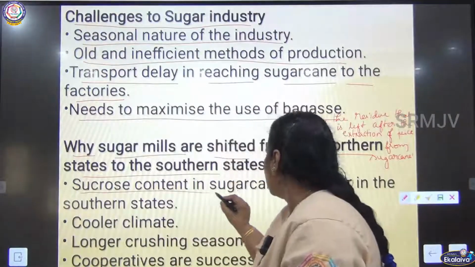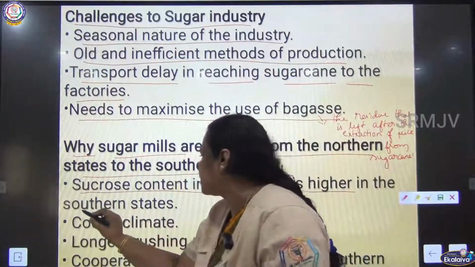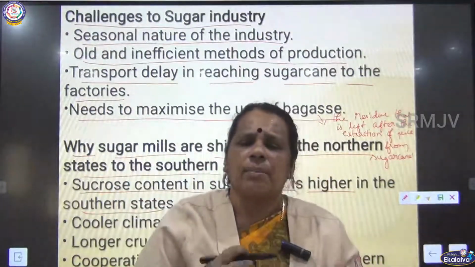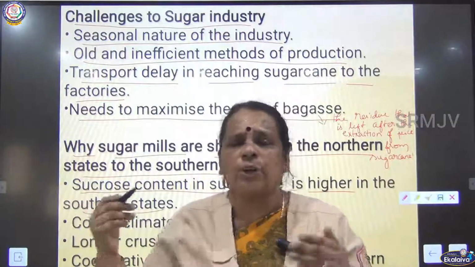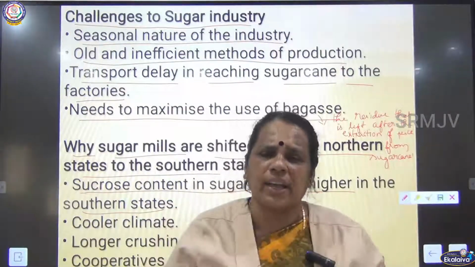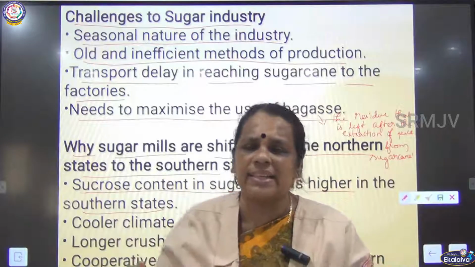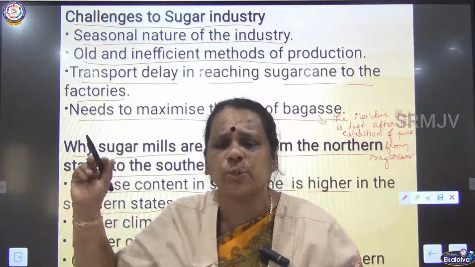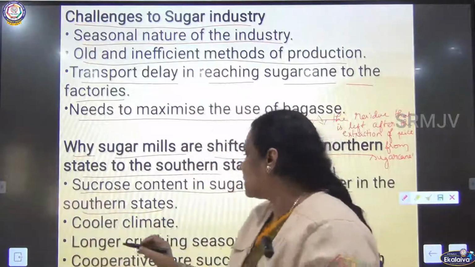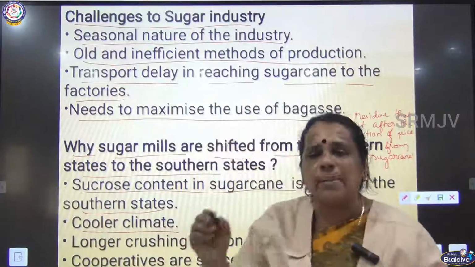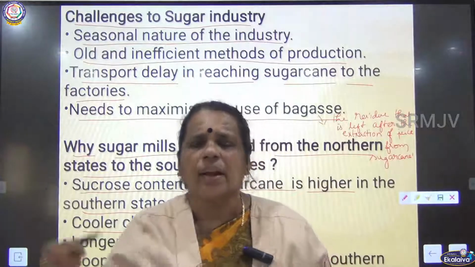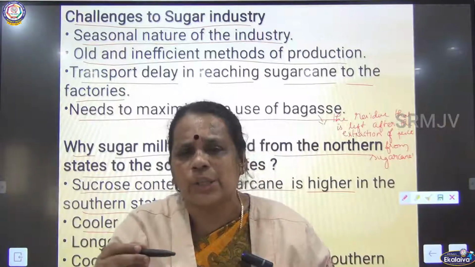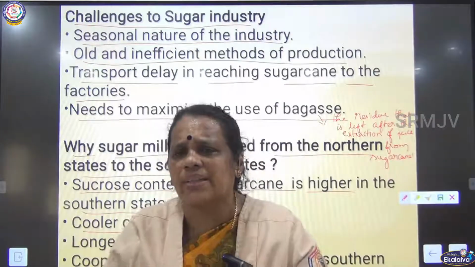Sucrose content in sugarcane is higher in the southern states, particularly in Maharashtra. When you talk about the southern states, Maharashtra, Tamil Nadu, the sucrose content in sugarcane is greater, and that's why sugar mills have been shifted from the northern states to southern states. Second one, cooler climate. Climate also plays a greater role in cultivation, is it not? So a cooler climate is needed, and it is available in the southern states.